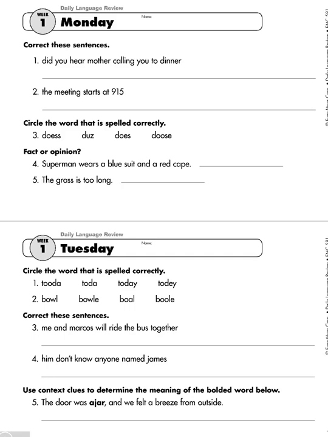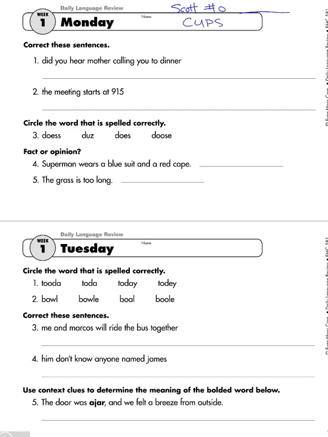This is Daily Language Review, Week 1. And we're going to start off by putting our name, not in the name box, but right above there. So your name, and then your class number, and then over here, the date that you are working on this lesson.